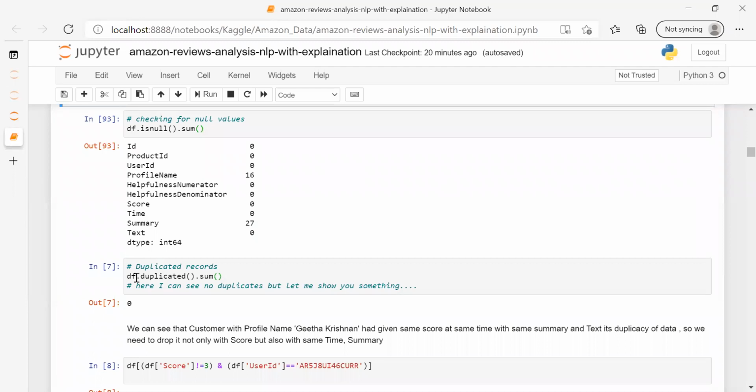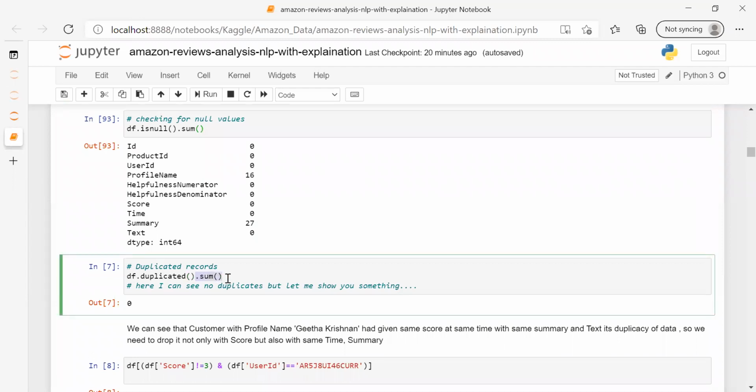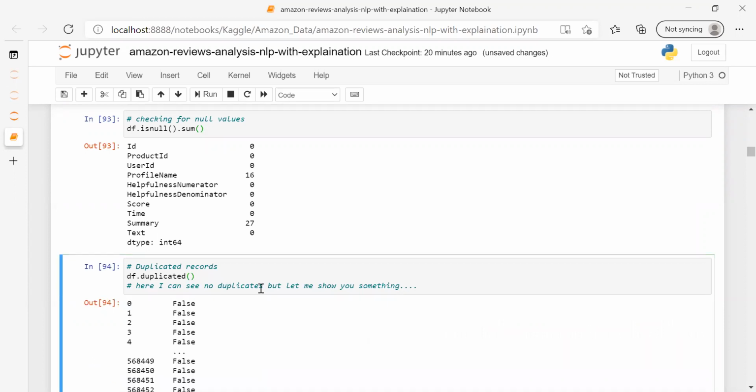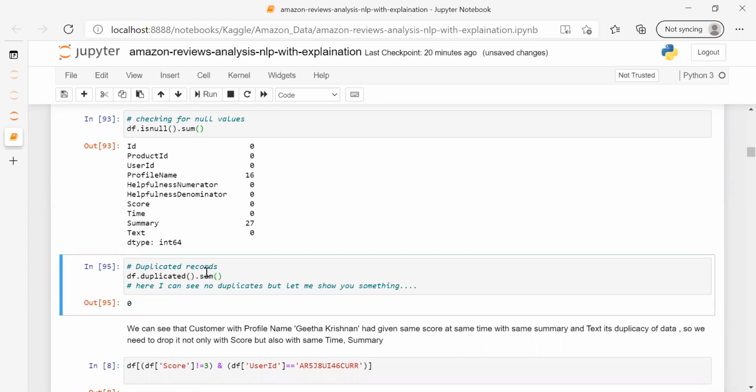This is the function. Same as before, I'm doing sum here. Let's suppose I remove it and check. See, this is giving me row wise data, like in row zero, false, false. I'm not able to analyze it. That's why I'm using the sum function, so that it will give me the number of duplicated records. So here I can see 0, which means I don't have any duplicated record.